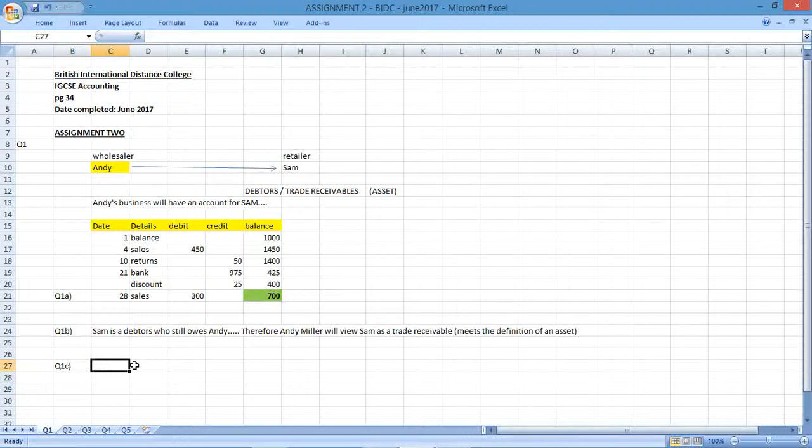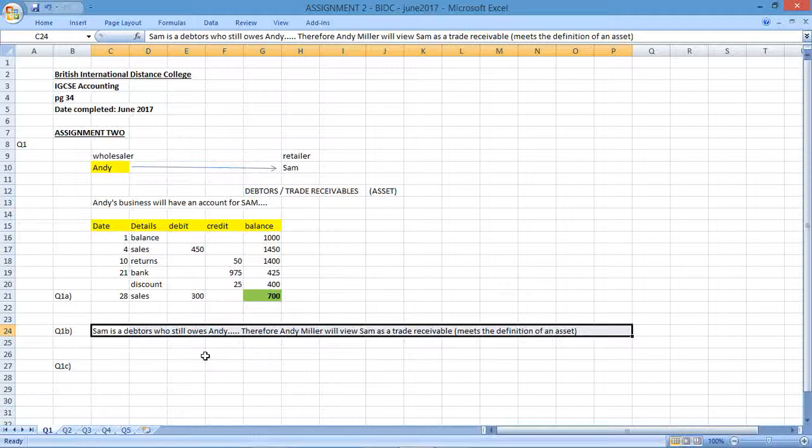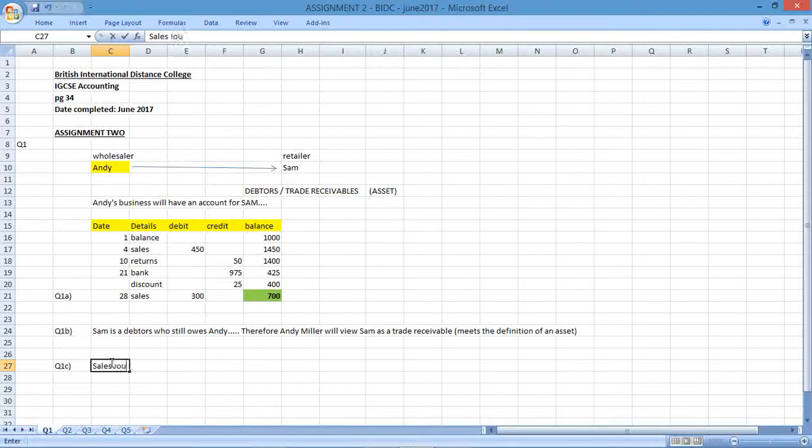Question 1C. Andy keeps a sales ledger and a purchase ledger. State in which of these ledgers Sam's account would appear. Again, simple, easy question for you to consider. All you need to do is identify what they are to the business. Well, Sam is a debtor. He's a customer with an outstanding amount. We know that debtors arise when there are credit sales. So the sales journal or sales ledger will record all of the credit sales.